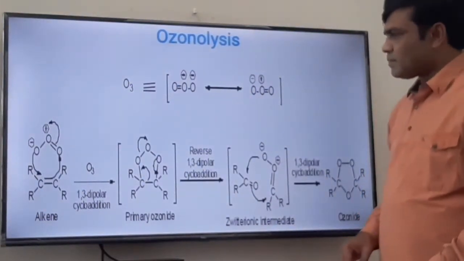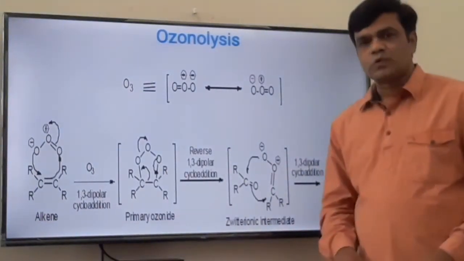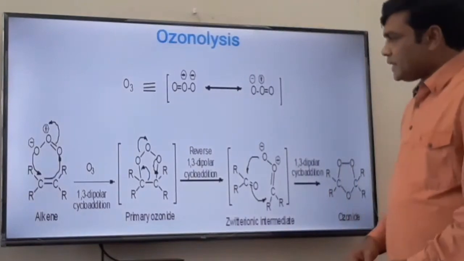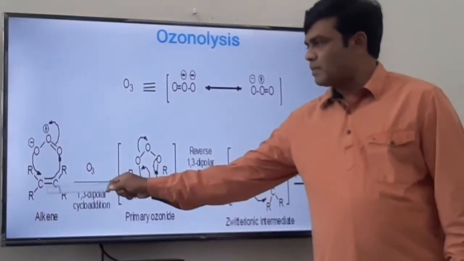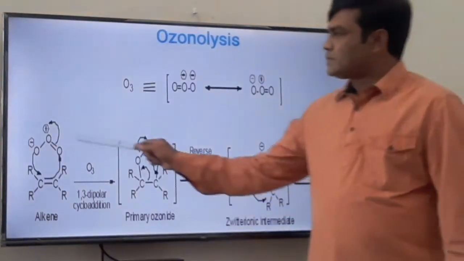Now see the mechanism of addition of ozone across the carbon-carbon double bond, in which the ozonide is formed. This is our alkene molecule, a carbon-carbon double bond containing compound, and this is ozone.